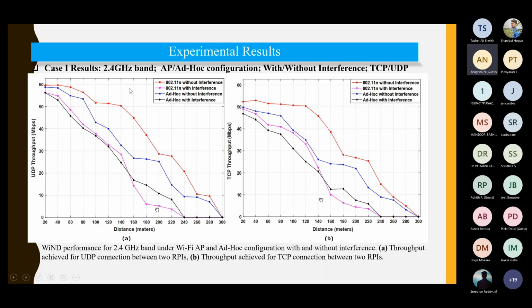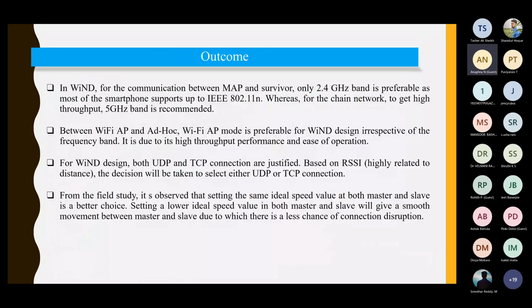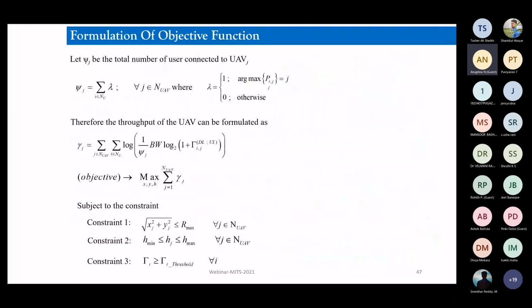Whereas in UDP, since this is not a reliable kind of a thing, you don't have that acknowledgement, so a huge packet loss was observed. Because of those losses, the throughput is reduced. Yes, you got it correct. Okay, sir. That's all from my side, sir. Thank you very much for this question.